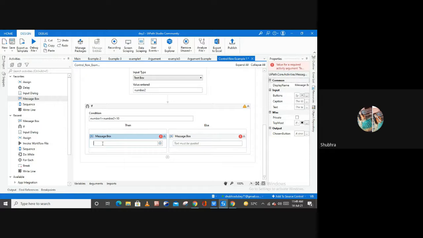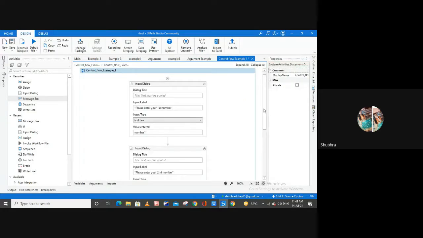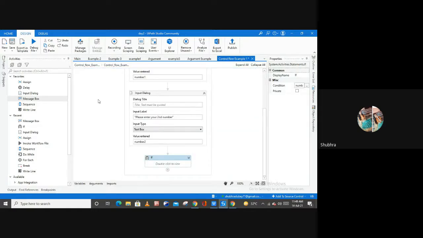And here I'm going to type simply, yes, our condition is true. And for the else section, I'm simply going to type no, which means our condition is not true, right? I used this example only to explain the use of the if activity. Now let me save this and let me run my file.